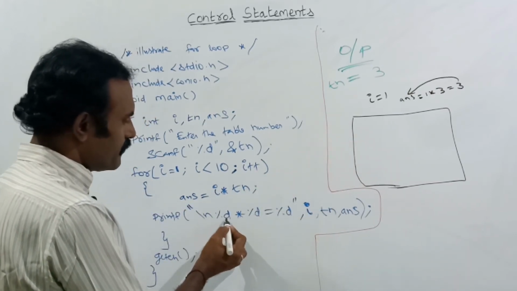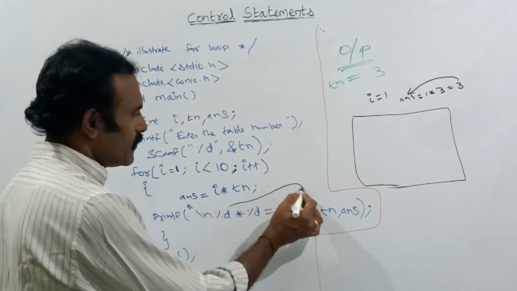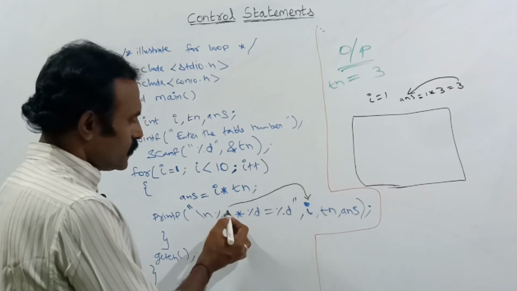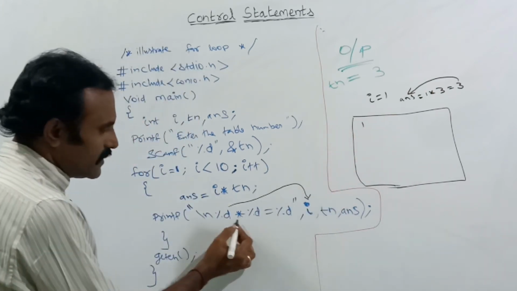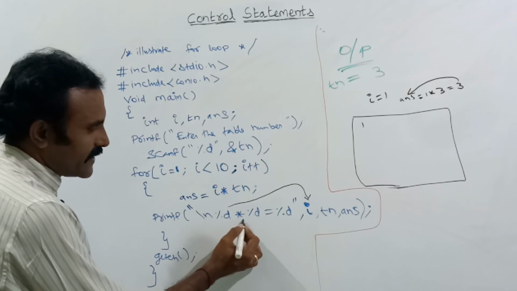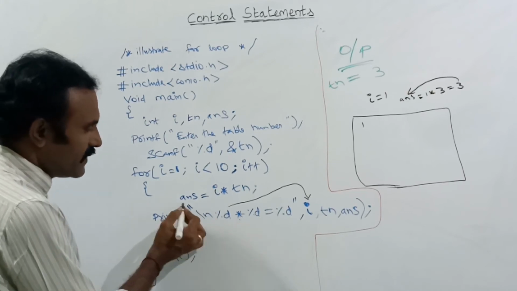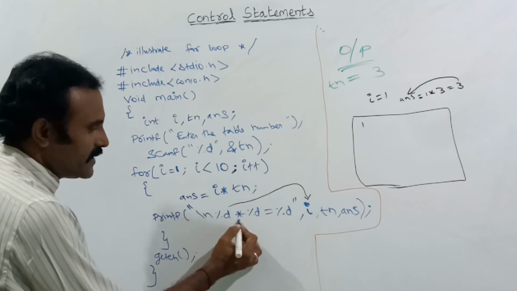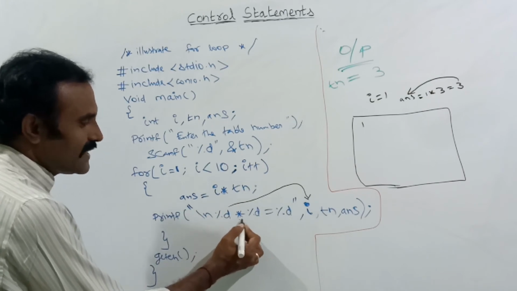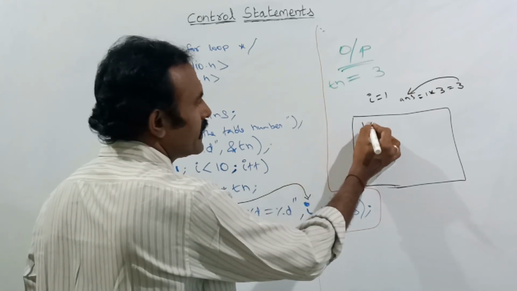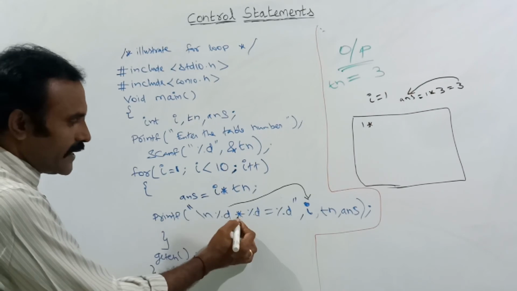Very first I am telling percentage d. This percentage d holds the I value. So what is the I value? 1. Next, this is the message or text. Whatever text is given here within double quotes will be printed. Here I am telling it to print the text into, or x, whatever you need we can give, for the multiplication symbol, into.